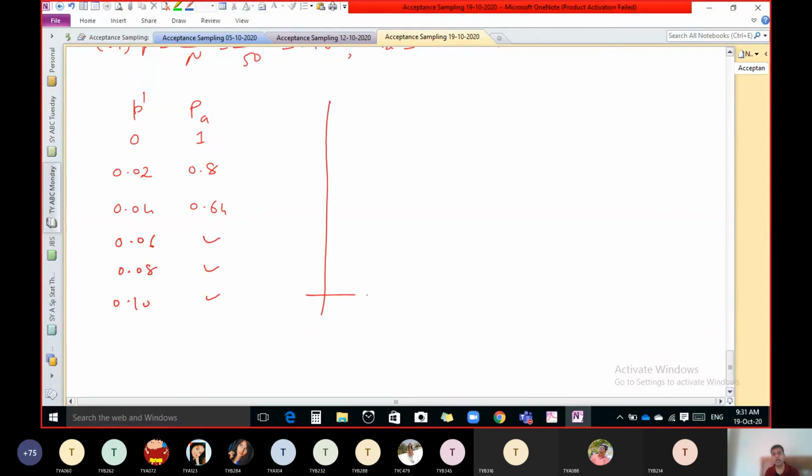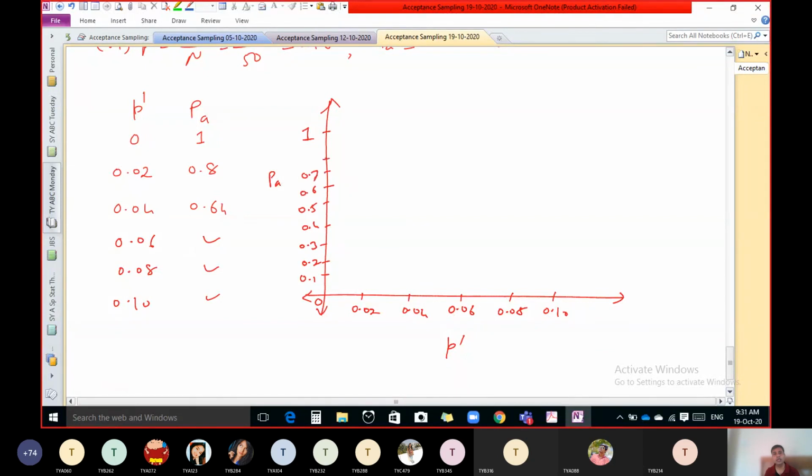Now plot this on graph paper. Here you have to take different values of P dash: 0, 0.02, 0.04, 0.06, 0.08, 0.10. Then, because these are the values of PA, the highest value is 1 and the lowest value is 0, so you can write 0.1, 0.2, 0.3, 0.4, 0.5, 0.6, 0.7, 0.8 and 0.9.